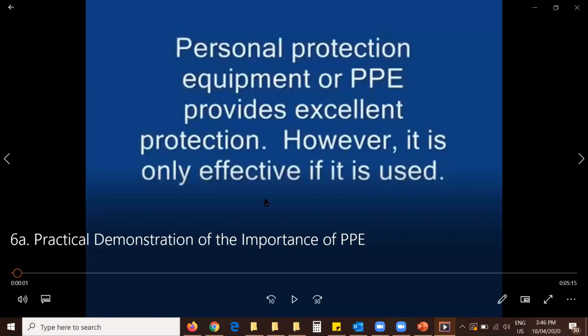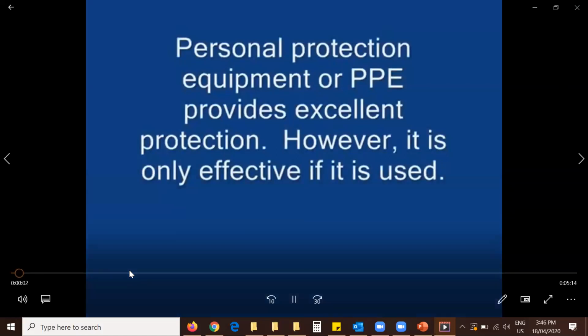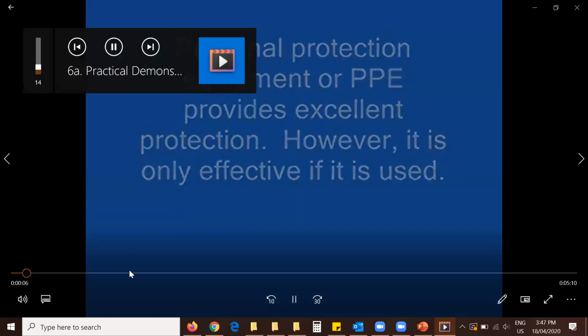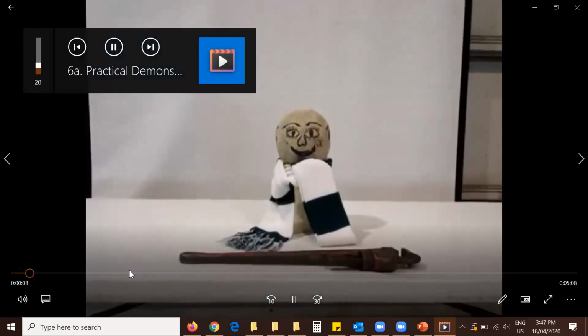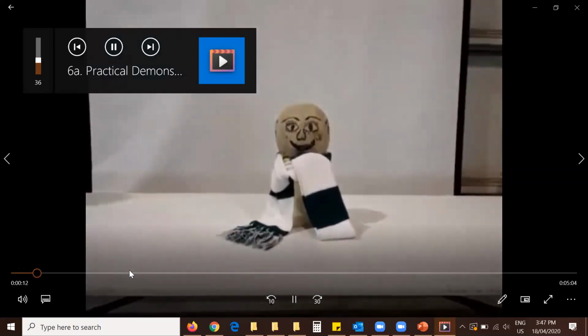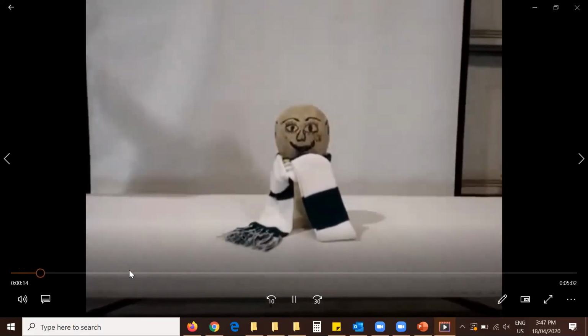Can you see the video now? Yes, we see. What about the sound? No No sound. sound. No sound?